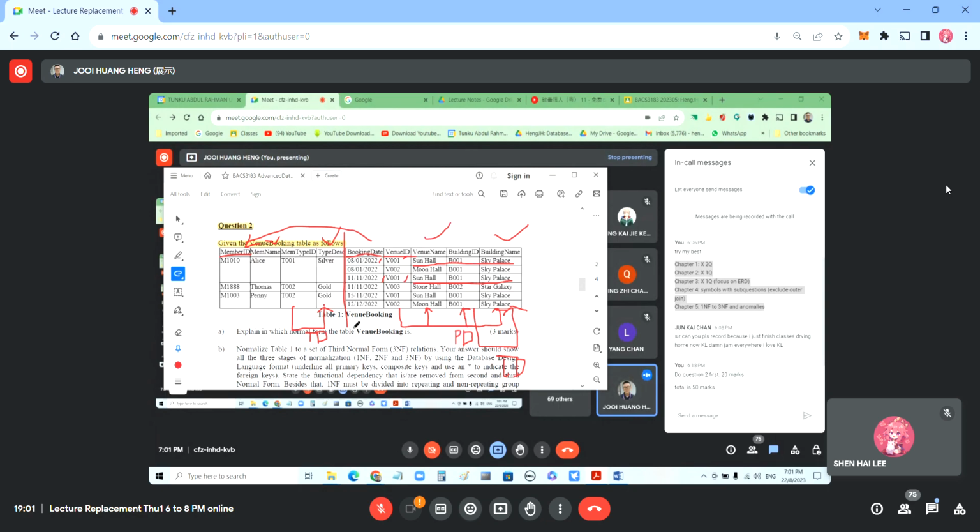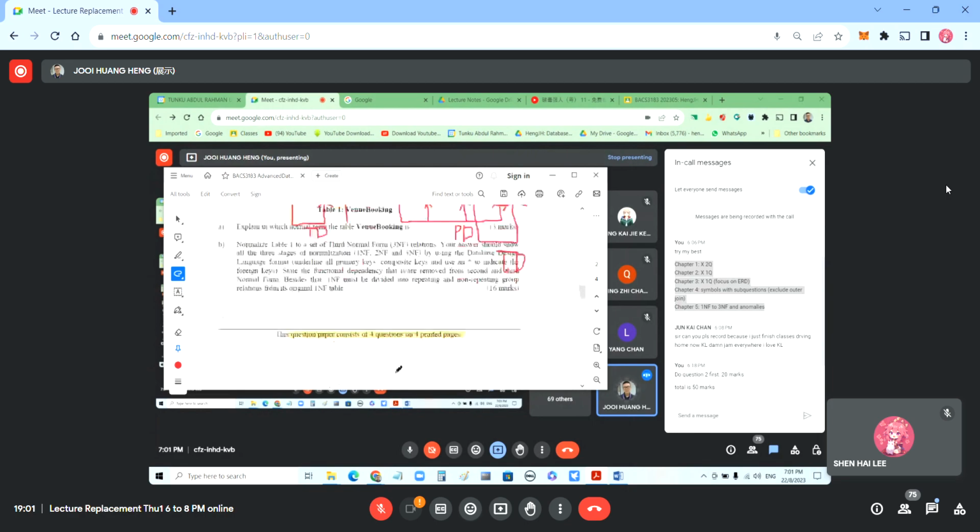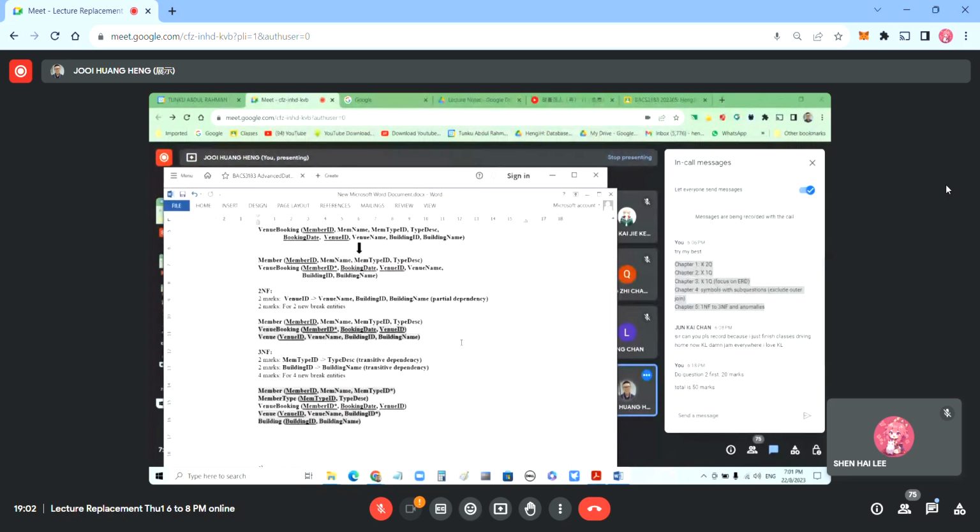Okay, so after duplication, go to the deletion. We must find something that is only a single row. So I see Stone Hall appears only 1 time in the tables. So this is a very good example for deletion. Okay, deletion. So when you delete the Thomas member, you delete the venue, the Stone Hall. So the answer is like the following.